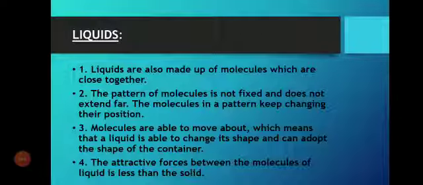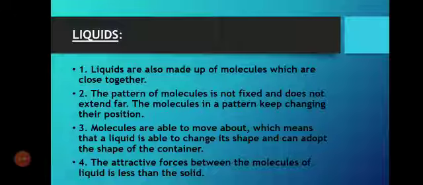Liquids are also made up of molecules which are close together, not as close as in the solid, but they are also close together. The pattern of the molecules is not fixed and does not extend far. The molecules keep changing their positions. Liquids have the ability to change their position. Solids don't, but liquids do, because the space between the molecules is not as small as in the solid. Molecules are able to move about, which means that a liquid is able to change its shape and can adopt the shape of its container.